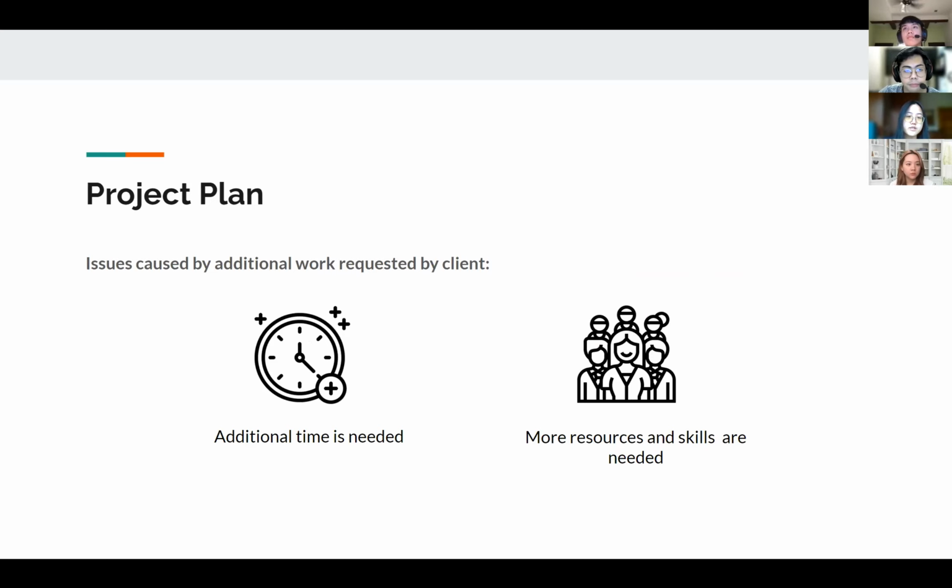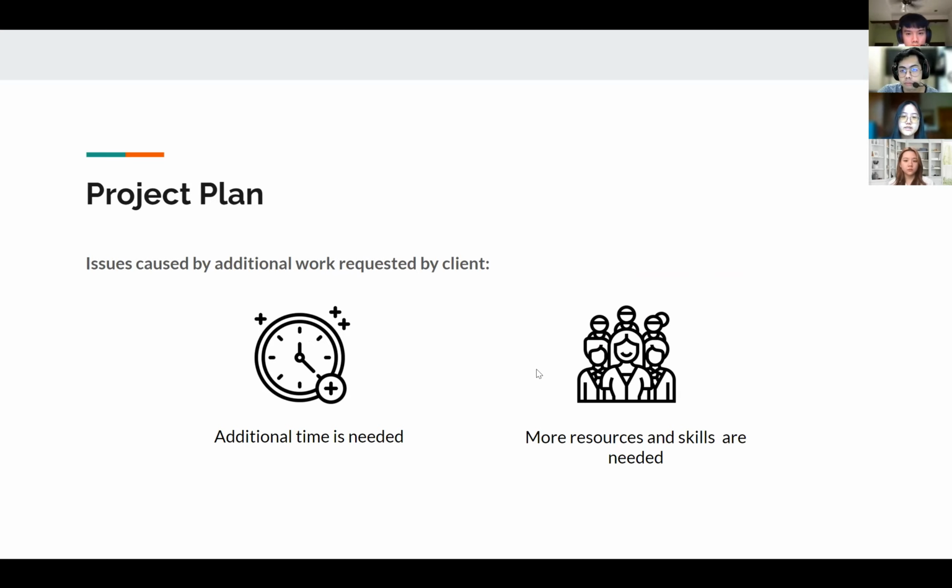There are issues caused by additional work requested by clients. We have done additional work, which is creating the invoice tab. So there has been additional time needed in the form of discussion, task allocation, and even carrying out the task itself. All this needs time.